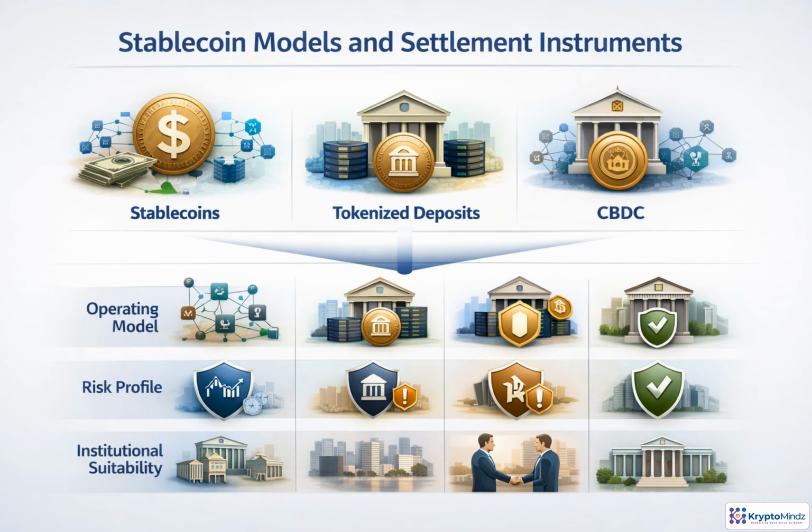In this module, we'll compare 3 ways digital platforms can settle tokenized assets: stablecoins, tokenized deposits, and CBDCs. Each model affects liquidity, compliance, risk, and finality, and sets up the design choices behind delivery versus payment and atomic settlement.